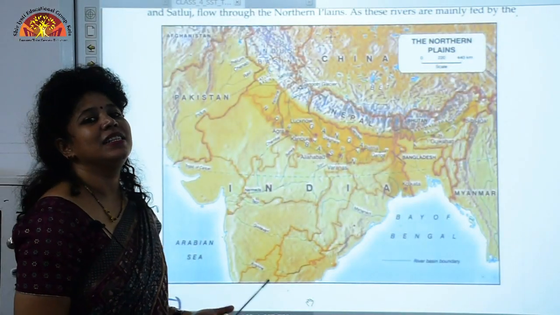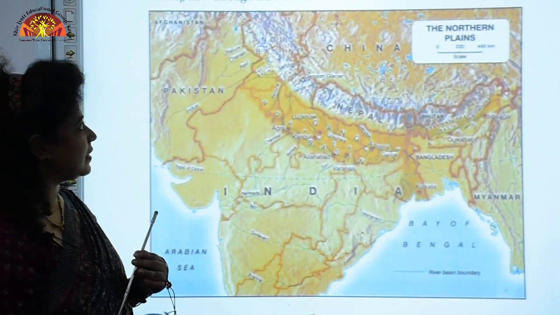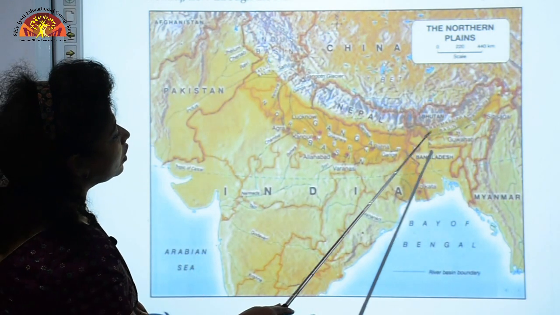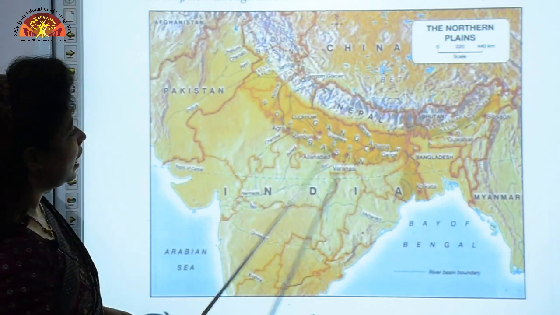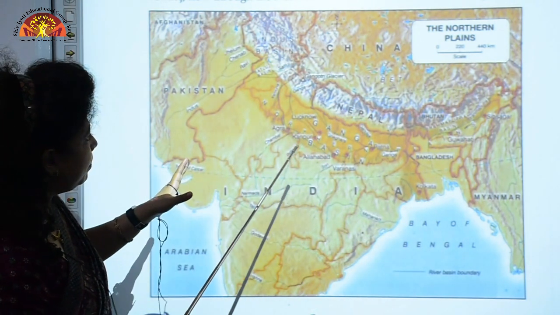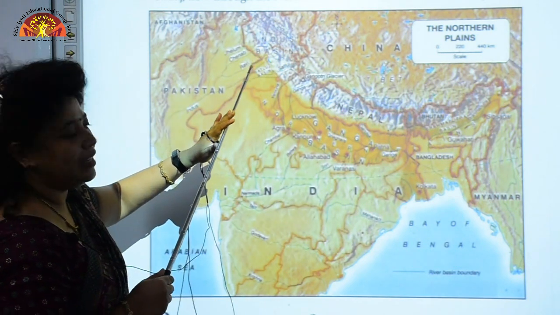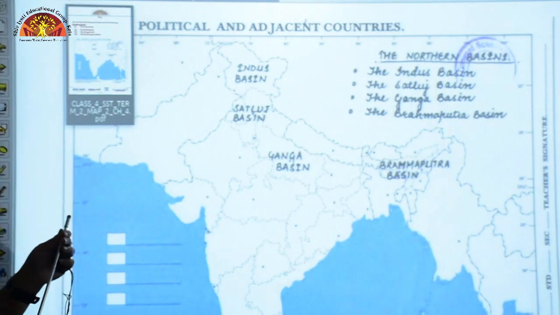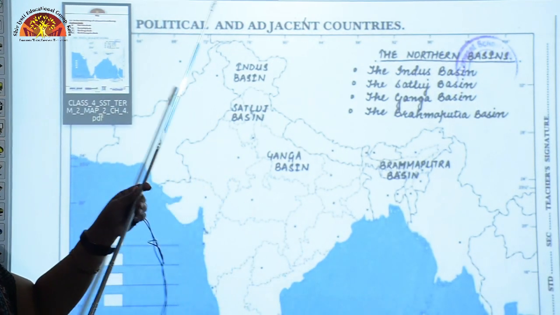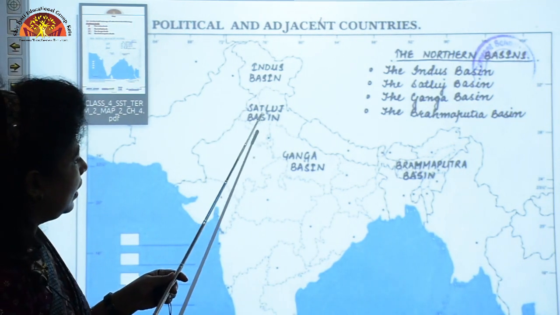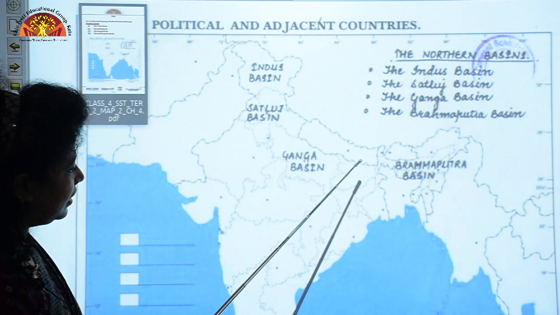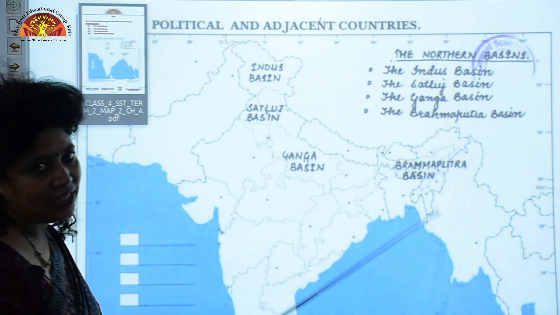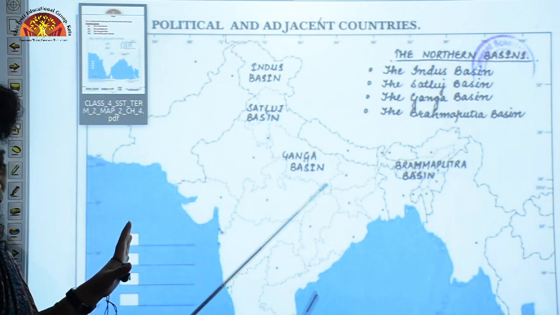Now let us discuss about features of the northern plains. So northern plains, they actually run parallel to the northern mountains, that is the Himalayas. And from where does it start? Northern plains extends from Punjab in the west and it extends till Assam in the east. It covers the following states. It covers Punjab, Haryana, Uttar Pradesh, Bihar, Jharkhand, West Bengal, National Capital Delhi and Assam. So northern plains covers the following states.